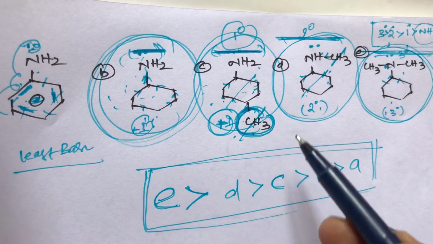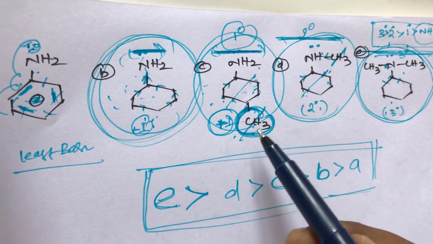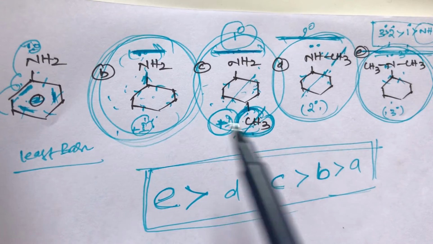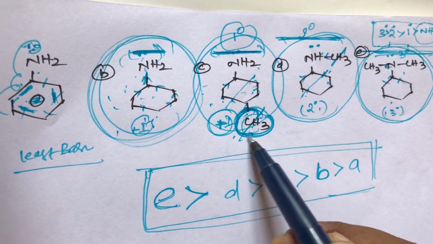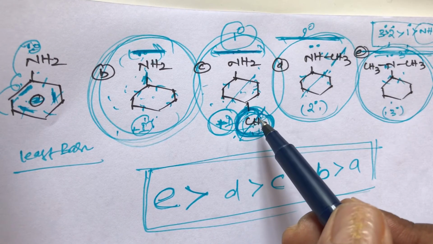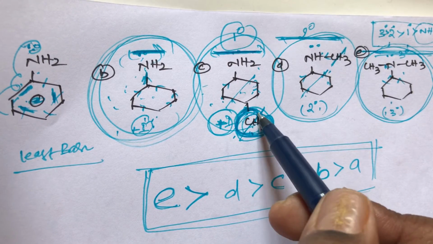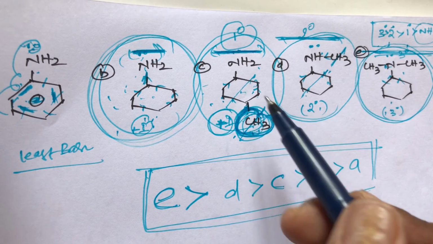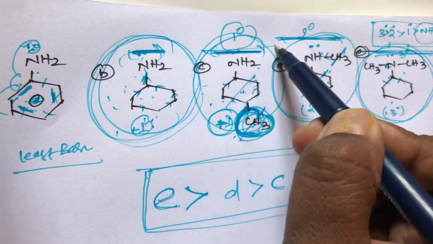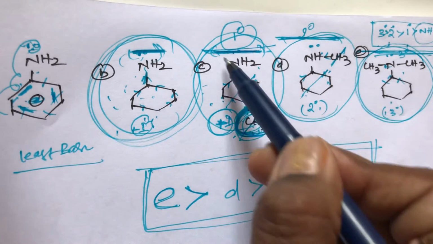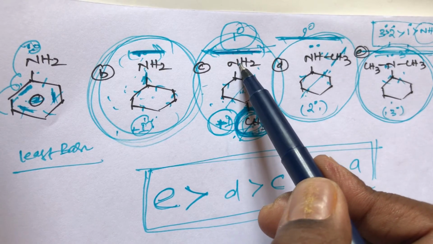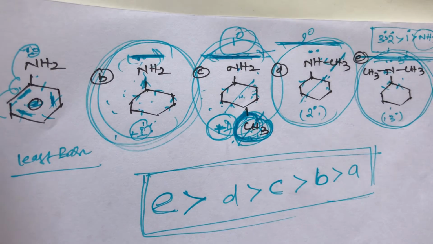But what about these two? C compound is more basic than B compound due to the presence of one extra methyl group. C compound contains one extra methyl group, and this methyl group is also electron releasing. So that's why this NH2 group has more density, and due to the more density, more basic strength.